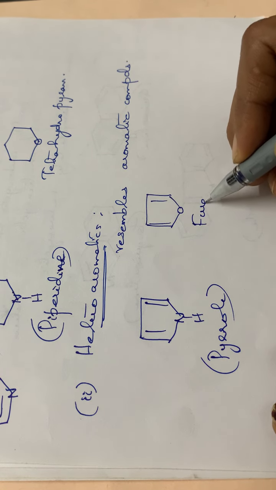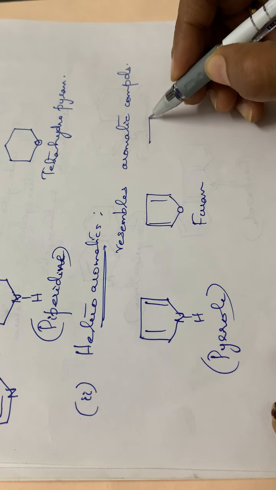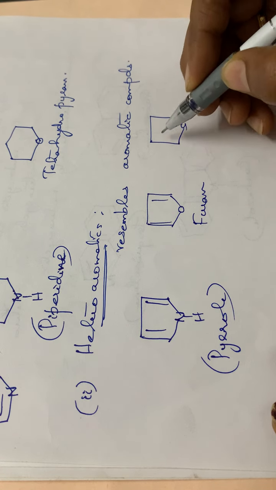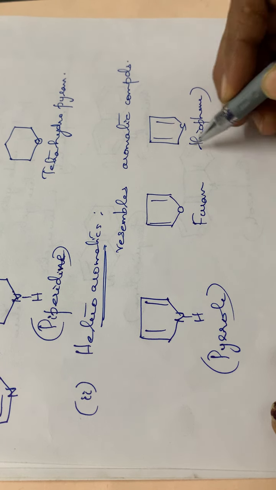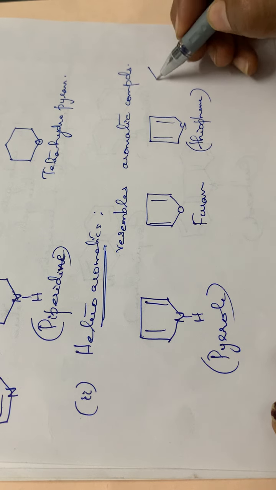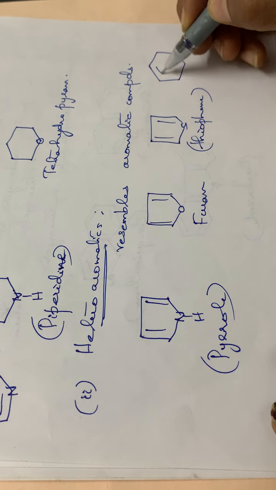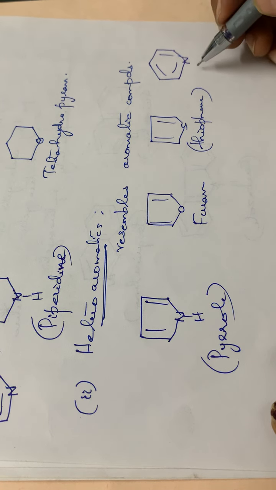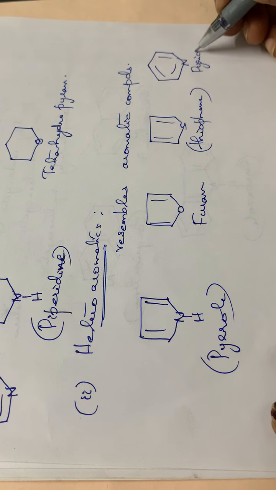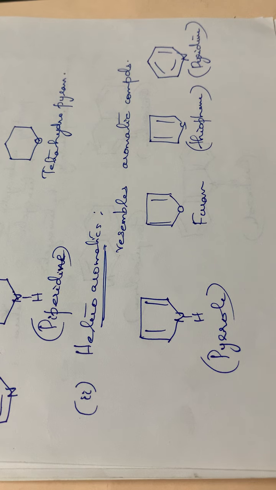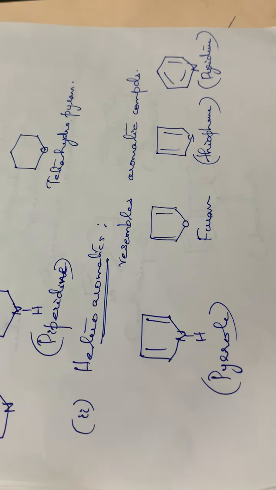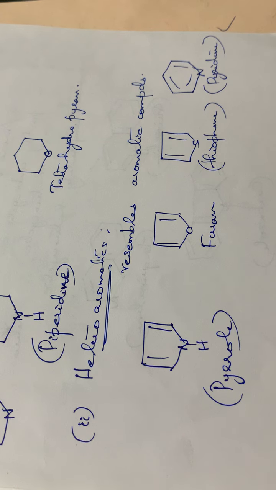Then the next one, that is thiophene. So these are all heteroaromatics. Then another example, pyridine. Okay. So this is about the classification of these compounds. So you have to go into detail about these things.